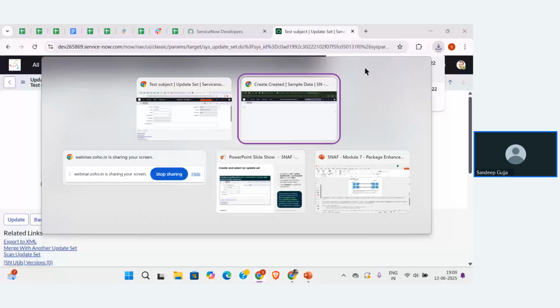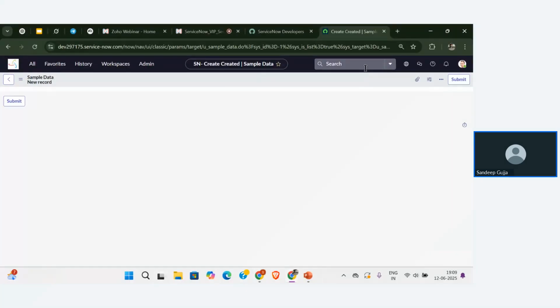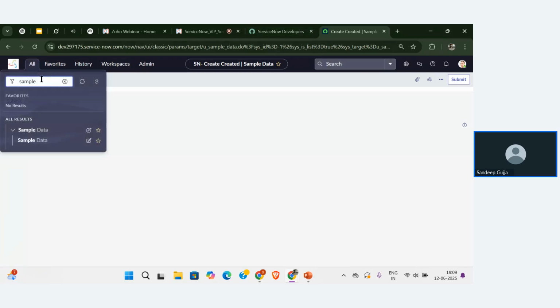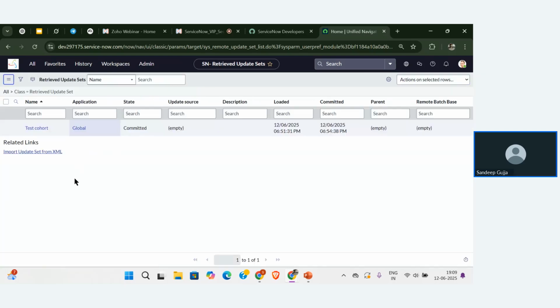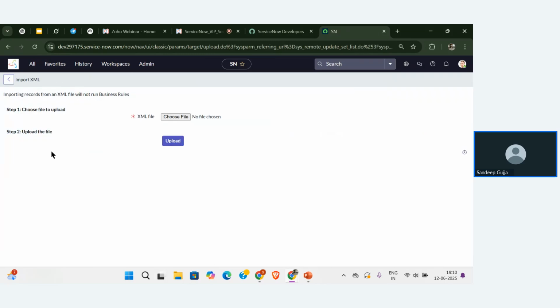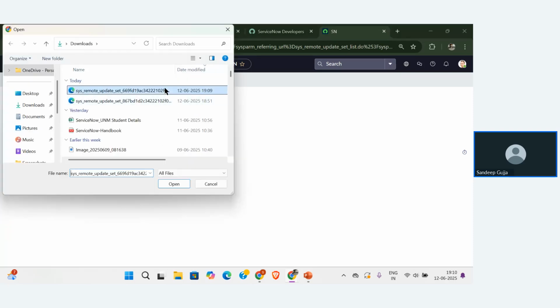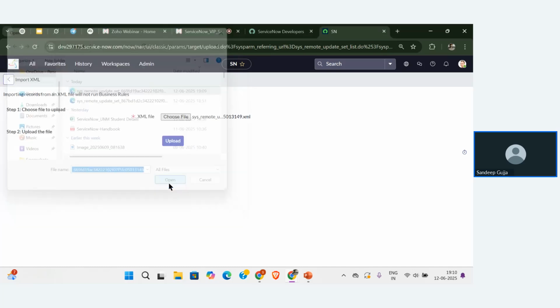So let me go back to the second instance. To retrieve the configurations that were created in the first instance, we need to go to All and search for retrieve update sets. From here, we need to click on this related link, which helps us import the update set XML file. Click on that and then choose the file here. This is the file that was downloaded recently. In that, we have the configurations loaded. Open that and upload it.